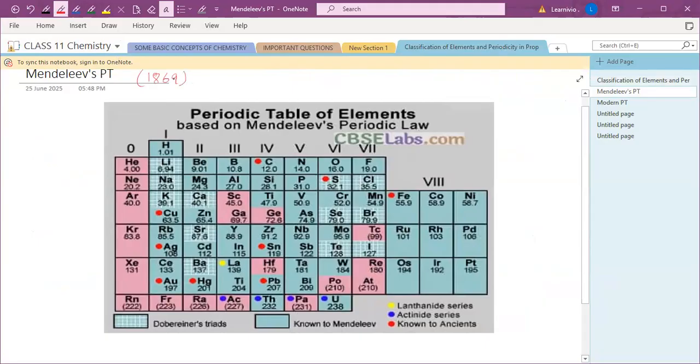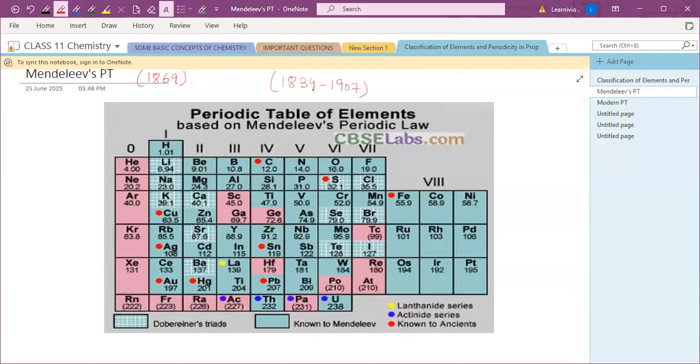Sometimes in some books, they give it as between 1834 to 1907, during which this Mendeleev's periodic table was developed.